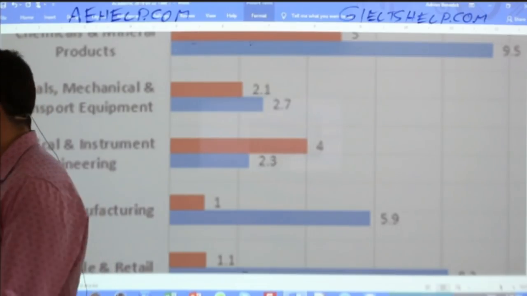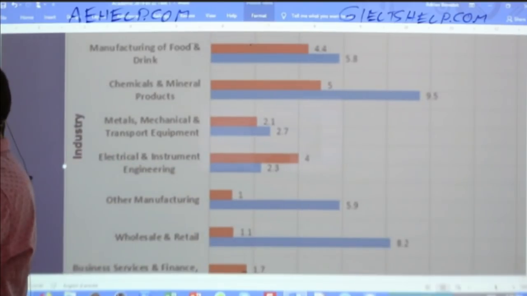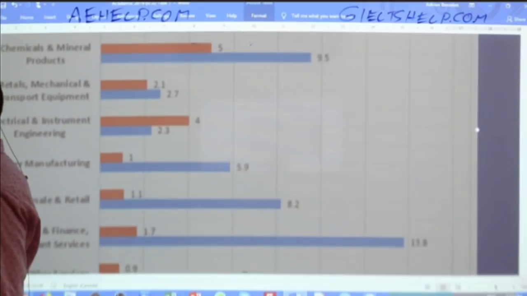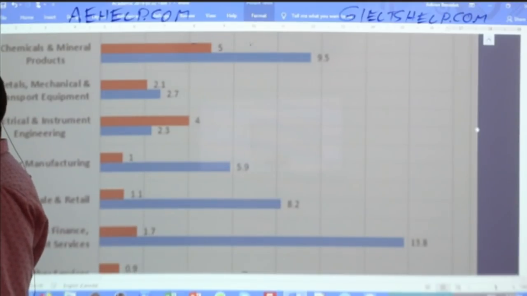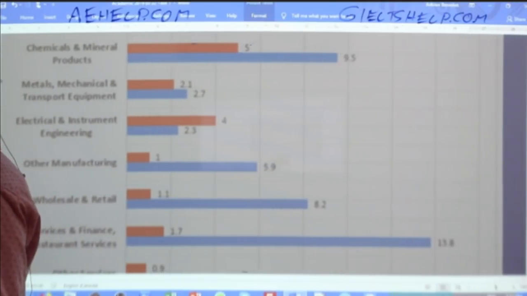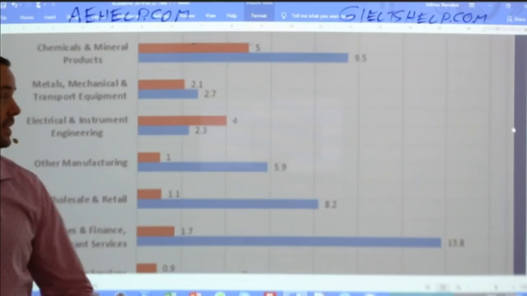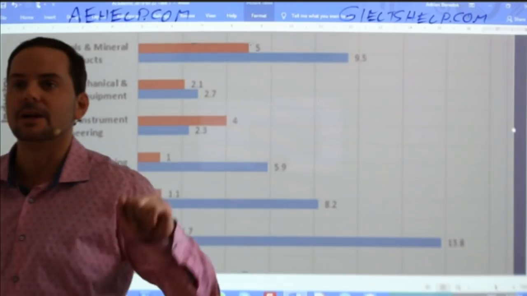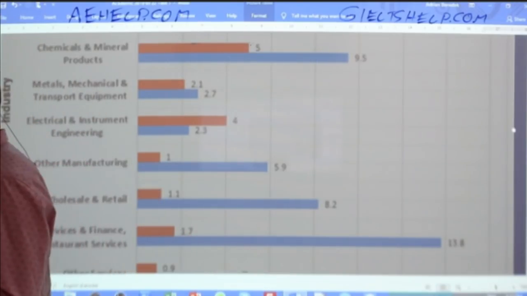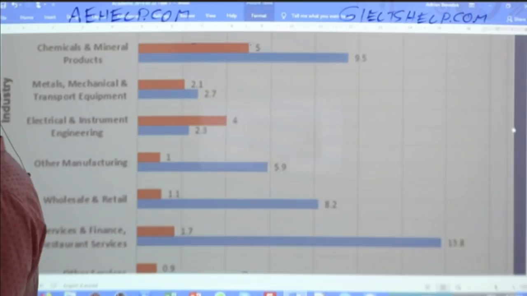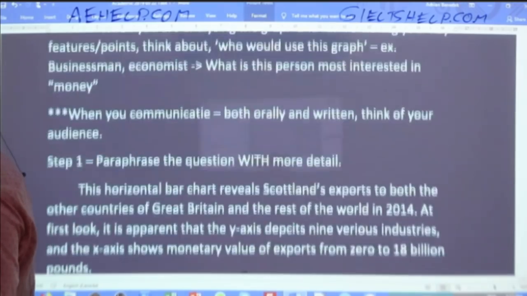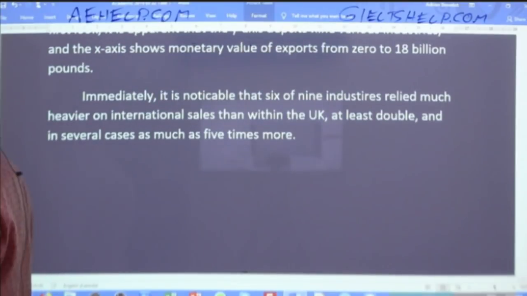Okay, so while you do that, I'm going to do the same. So I will describe that. Again, that's electrical and instruments engineering. Okay, it's 4 billion for the red, 2.3. Again, numbers are not too important. Okay, so write that sentence and I will do the same. All right. Okay, I'm going to be a little bit quiet, let you compose your thoughts.